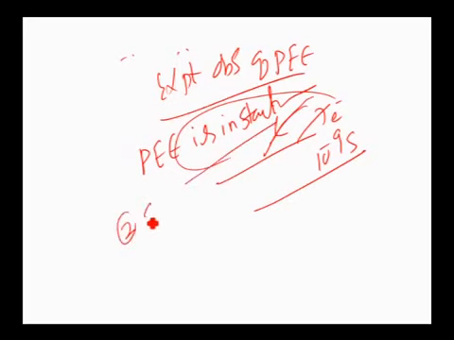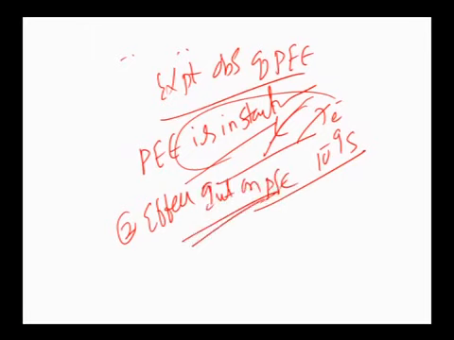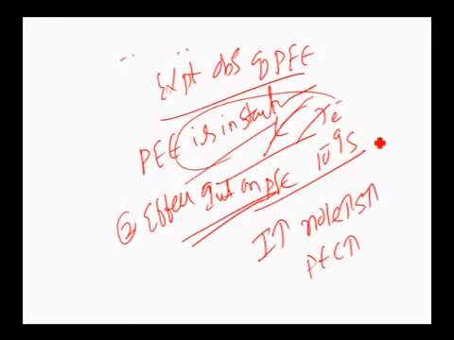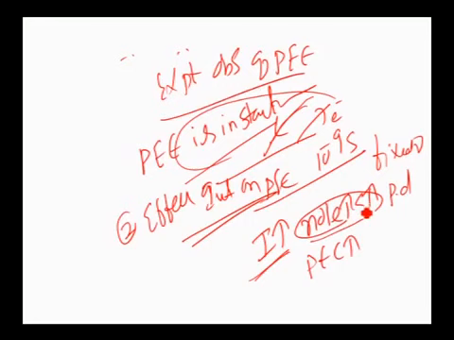The second one is the effect of intensity on photoelectric current. When intensity increases, the number of electrons emitted per second also increases. Therefore, there is an increase in photoelectric current. For a fixed frequency and constant potential difference, if there is an increase in intensity, then the number of electrons emitted per second increases. Therefore, photoelectric current also increases.